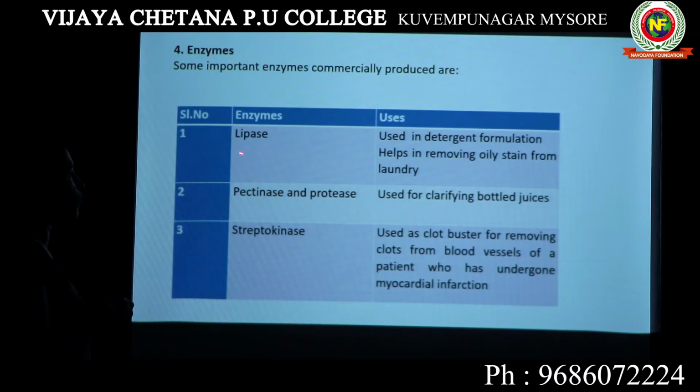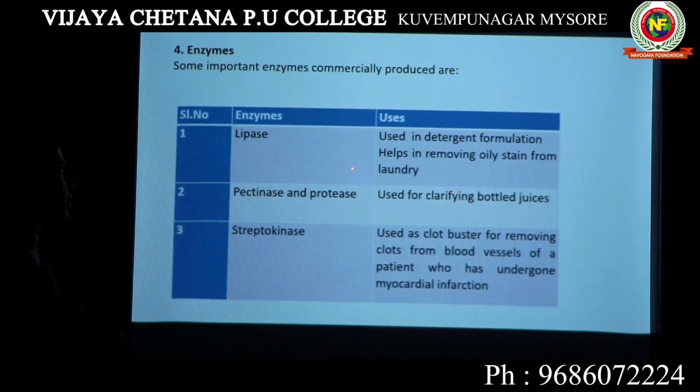It will be present inside most of the microorganisms. The name itself indicates this is the enzyme which is going to break down lipids. So hence this enzyme is used in detergent production. The detergent that we use for washing clothes is produced with this enzyme lipase. Here you see what are the uses of this particular enzyme? Lipase enzyme is used in detergent formulation. Why? Because it helps in removing oily stain from laundry.